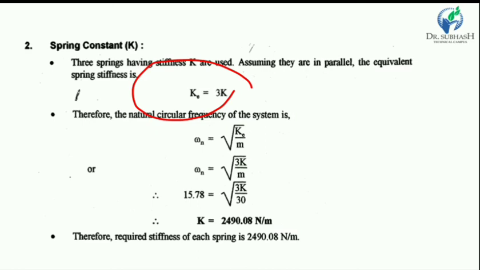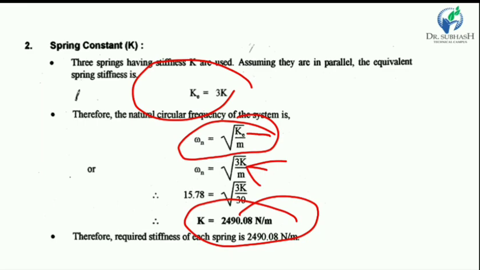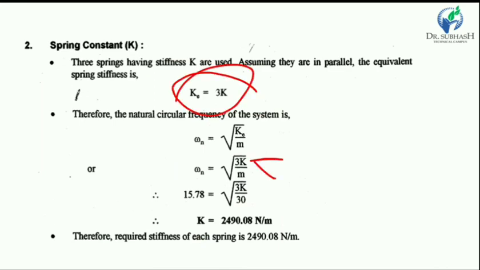So Ke upon m, and from this equation we get Ke, and then we divide by 3 to get the value of K. If we put the value of Ke in this equation, we directly get the spring constant, or stiffness, of a single spring.